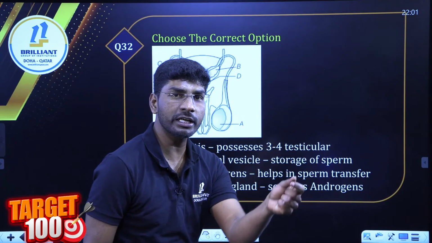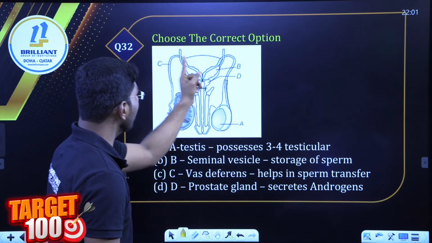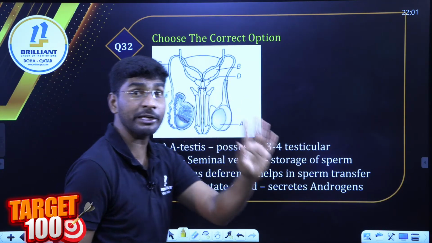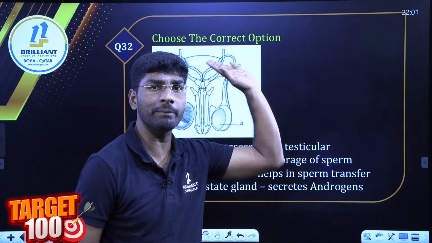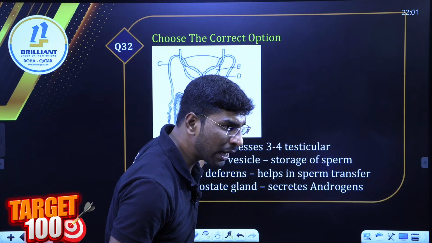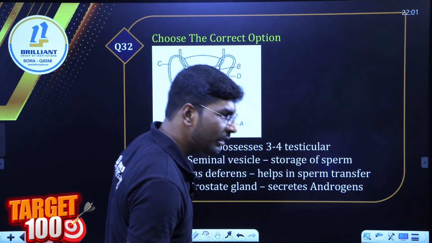Very simple question. Can any one of you choose the correct option? C, A, B, C, D. Diagrammatic questions will come, students. Human reproductive system and diagrammatic questions will come. So find out. Come on, all of you. Pavitra says A. Is it A? Let me check.